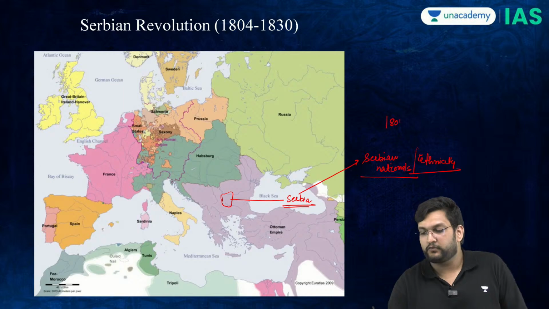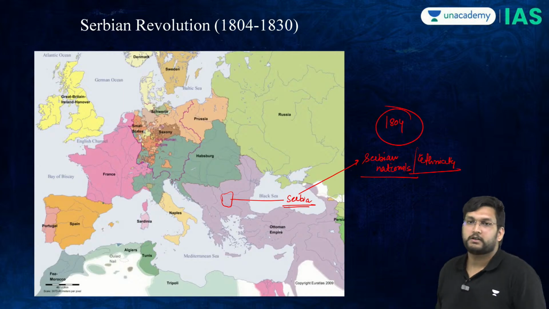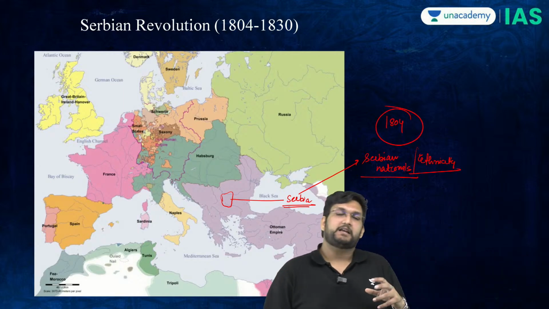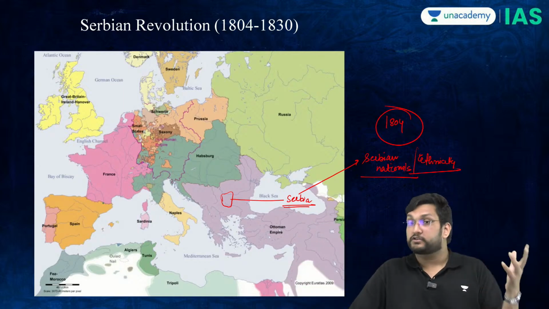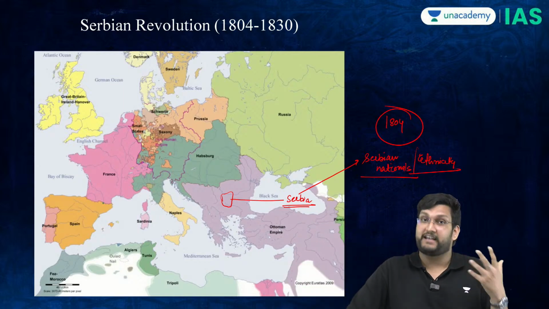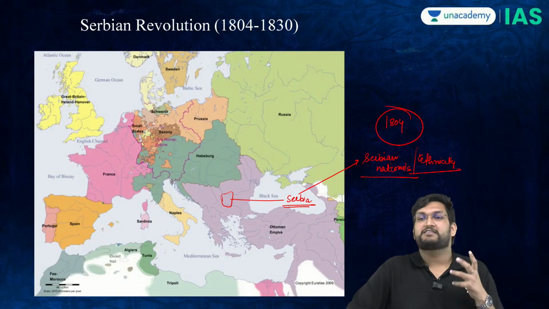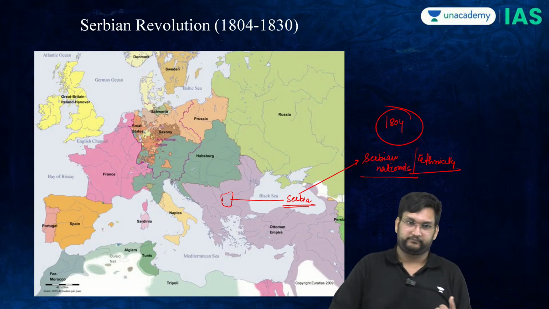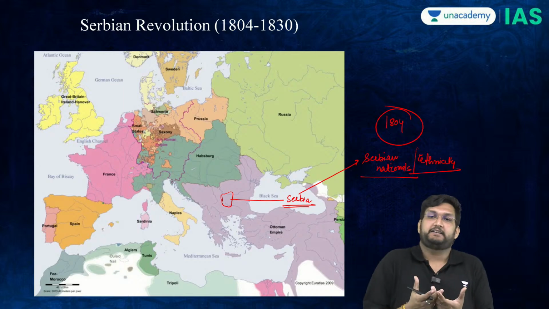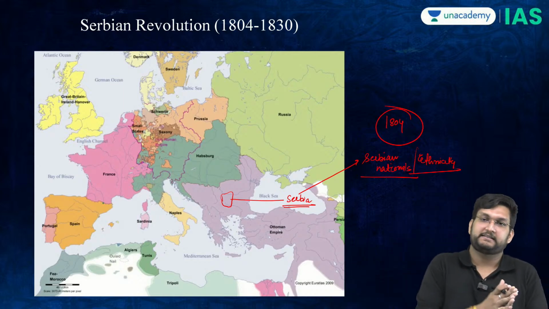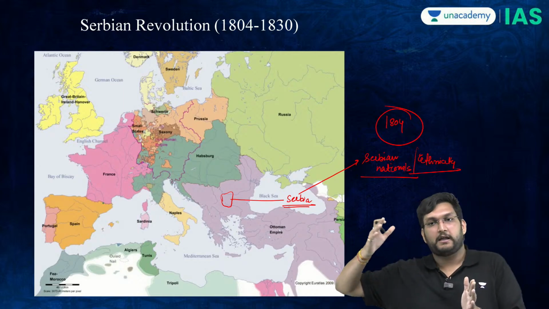Now in 1804, the Serbians, after getting influenced by the Austrians and the French, now start to assert their identity. They want independence vis-a-vis the Ottomans.